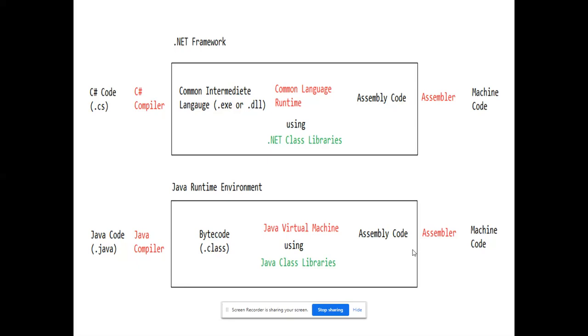There is no difference between the execution pattern or the internals of Java and the .NET framework. But the only thing is, Java generates a class file. That is the major advantage of Java. But with .NET, the drawback is it will generate exe or DLL, executable files or dynamic link library files. They are not platform independent. Only the class file is platform independent. That is the only drawback.